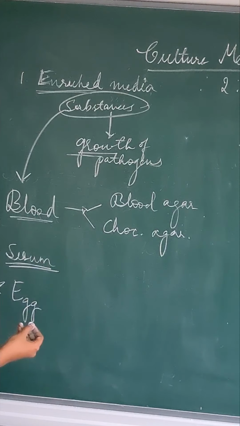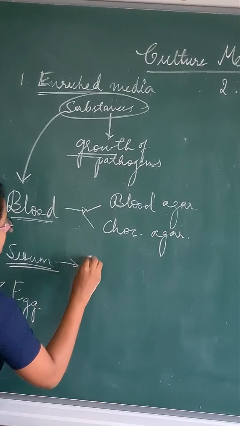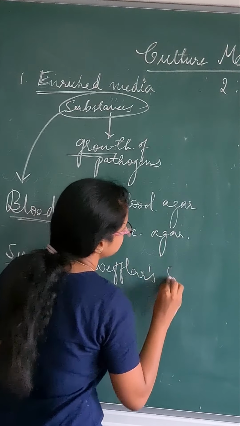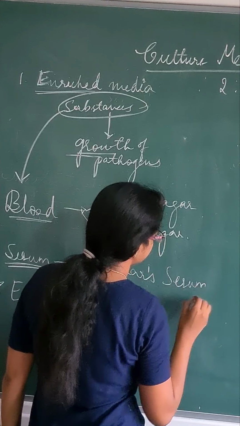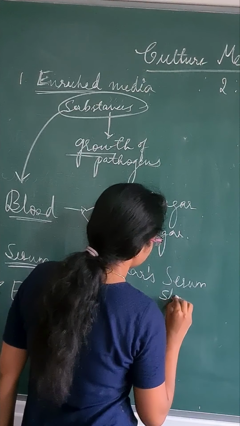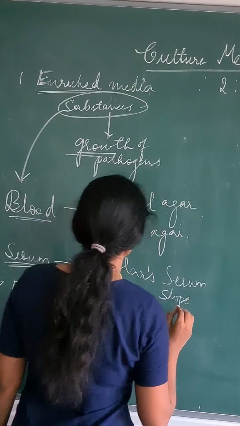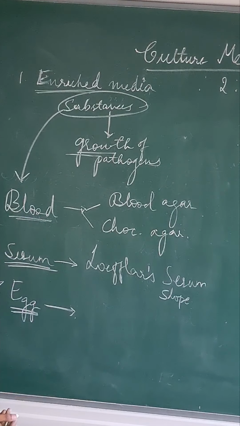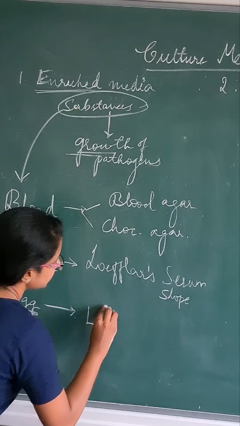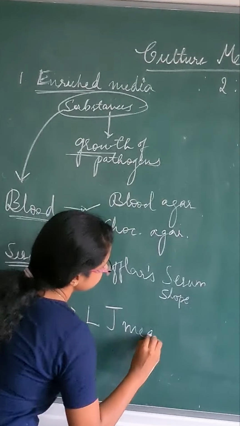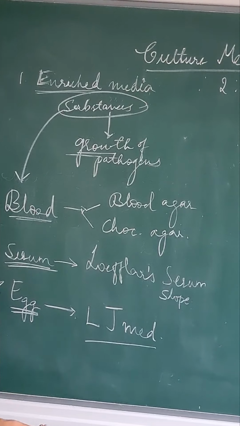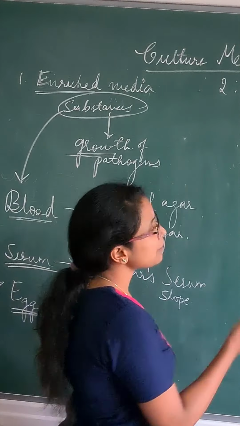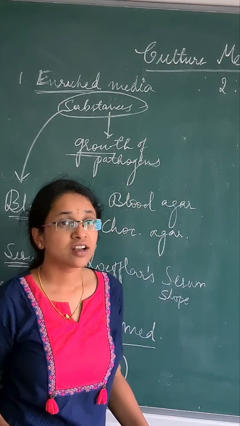Using serum, it is Loeffler's serum. The egg containing media are mainly LJ media. It's used to culture TB bacteria.